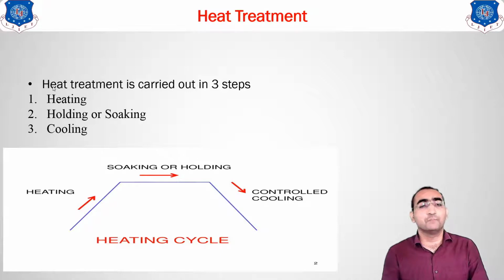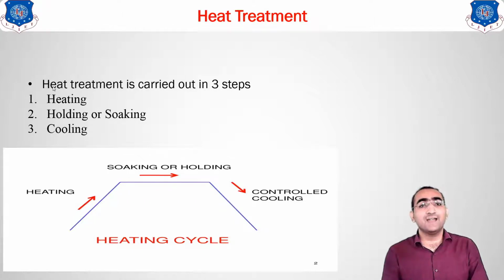All these 3 things are the steps of the heat treatment. First, heat the material in whatever way you want, up to one of its ranges. After that, you always have to go for holding. Why holding? Because with the help of holding, the whole material is brought to that particular temperature.